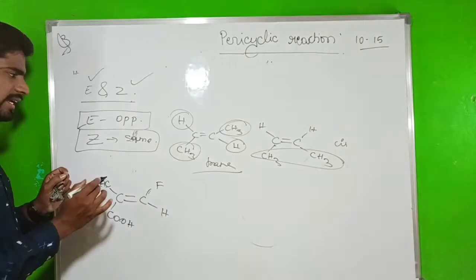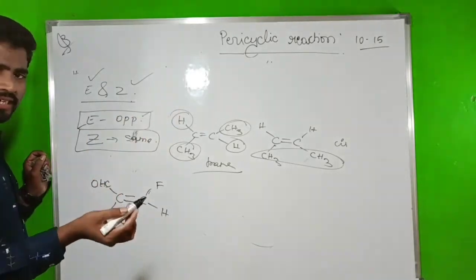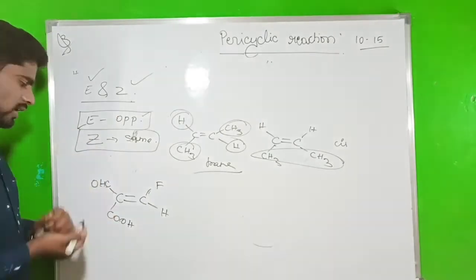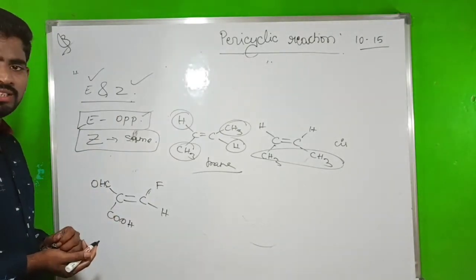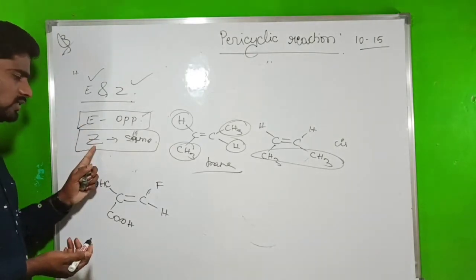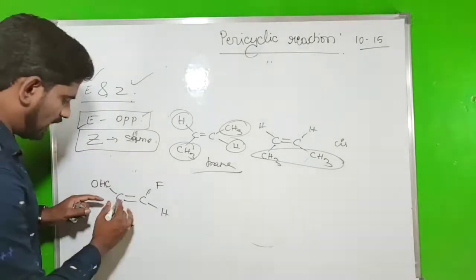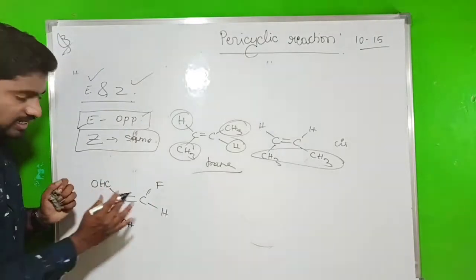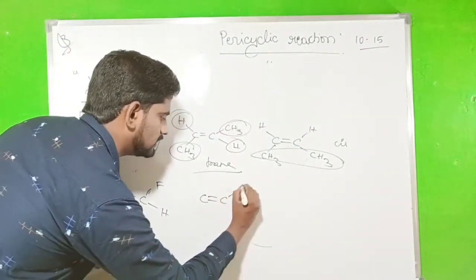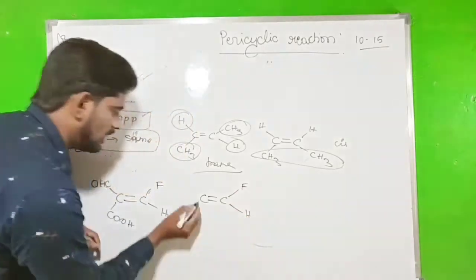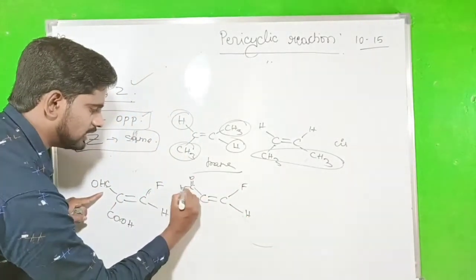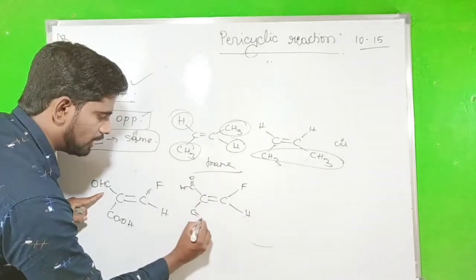If the priorities are on the opposite side, that is E nomenclature. Z means the same side: if the priorities are on the same side, we call it Z nomenclature. Entgegen, Zusammen. So we have to identify whether it is Entgegen or Zusammen. First we write C double bond C, with fluorine and hydrogen on one carbon. Now the other carbon has the aldehyde functional group, C double bond O, OH.